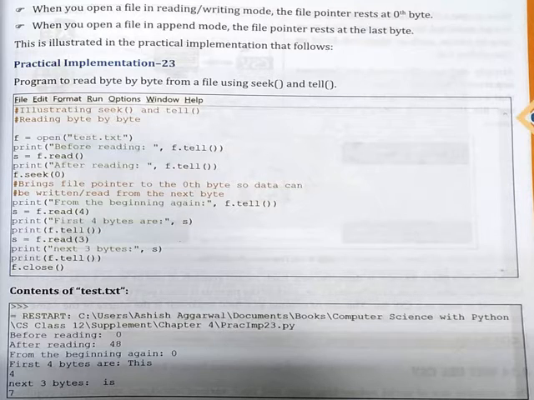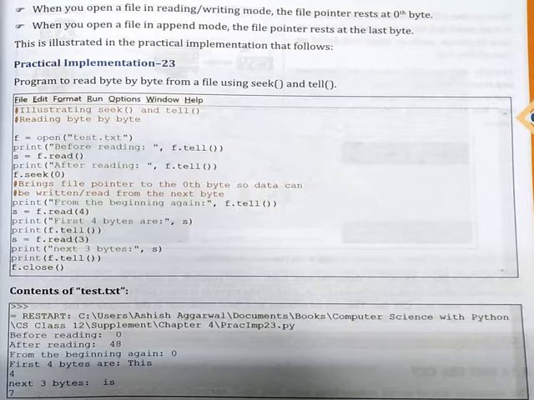When you open a file in reading or writing mode, the file pointer rests at the 0th byte. Now these are very important statements. If you are opening the file for the first time, either for reading or writing purpose, the file pointer is at the beginning, that is the 0th byte. When you open a file in append mode, the file pointer rests at the last byte. Naturally, if you want to append the data at the end of a file, the file pointer is at the last byte. Let us see the practical implementation that is given over here.